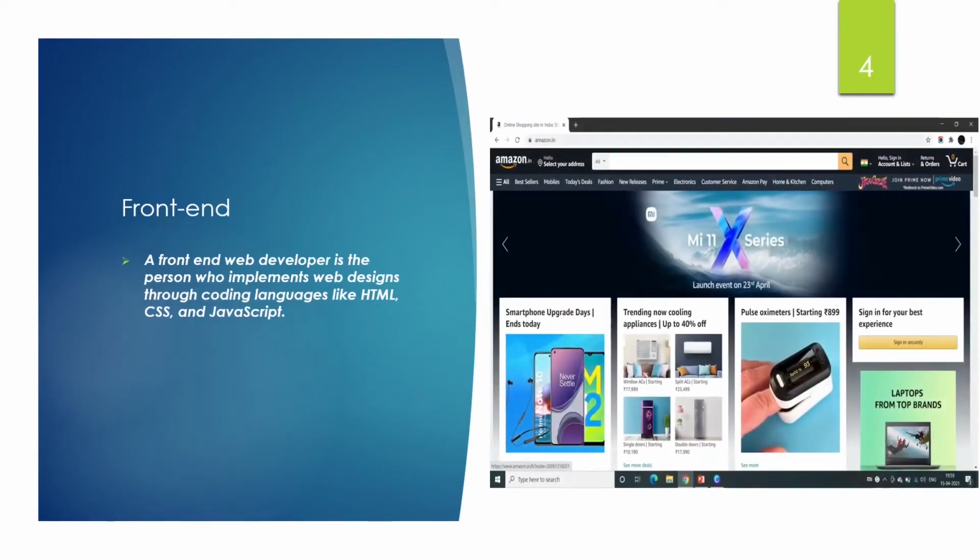You can look at this Amazon website. We all know Amazon, right? But 2 minutes of silence for those who don't know about this brand. Anyways, jokes apart. The design and functionality of this website are all made by front-end developers. I hope now you understand what the work of a front-end developer is.